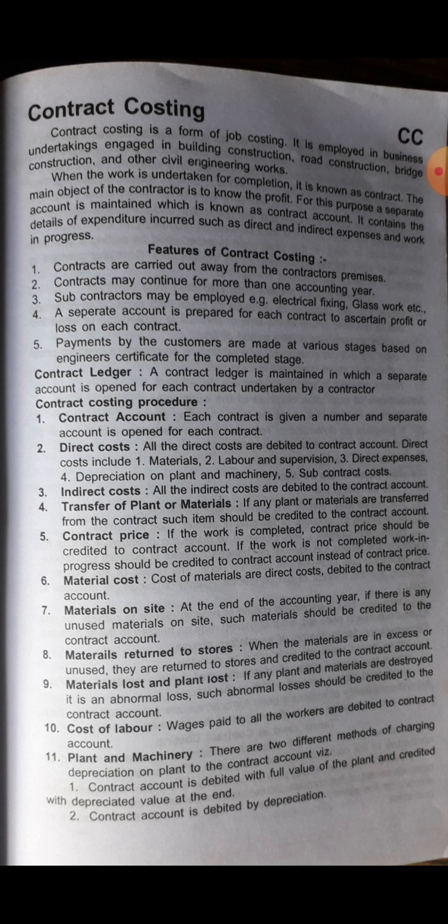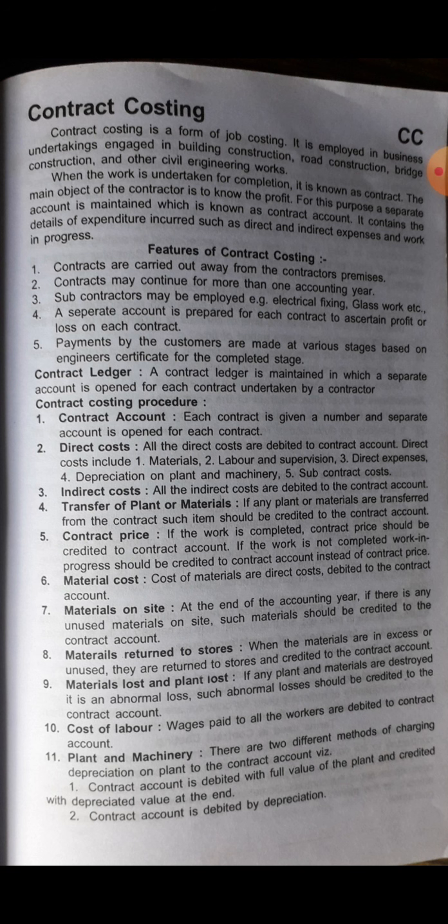Cost of labor: wages paid to all the workers are debited to the contract account. Plant and machinery: there are two different methods of charging depreciation on plant to the contract account. First one, the contract account is debited with the full value of the plant and credited with the depreciated value at the end. That is one way. Second one, the contract account is debited by depreciation. So these are the important procedures.